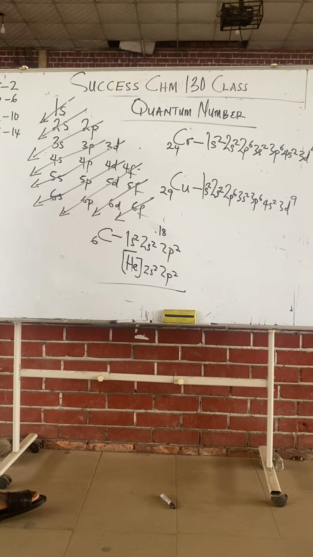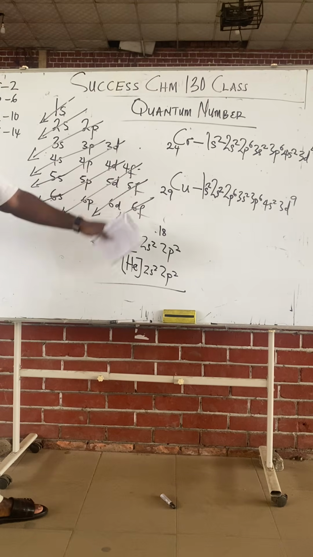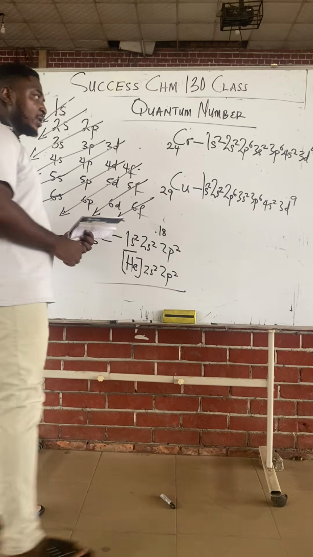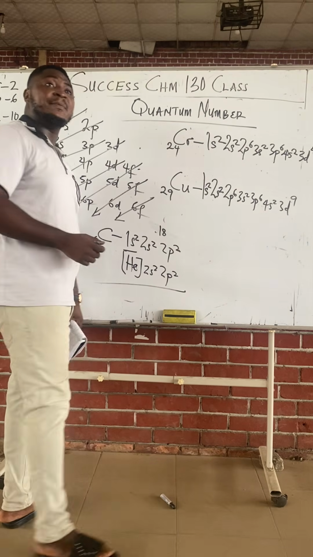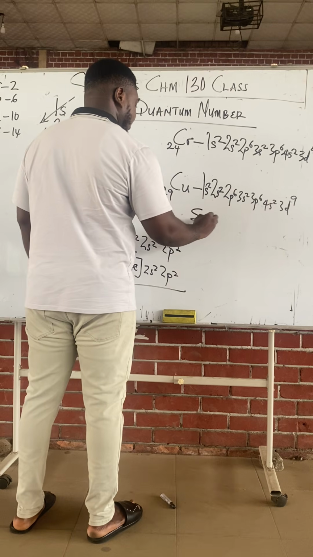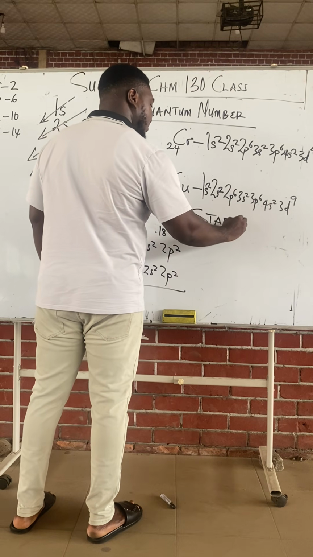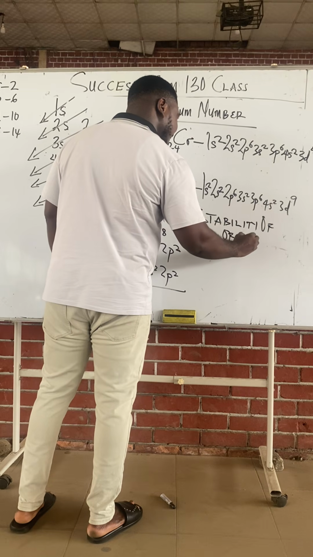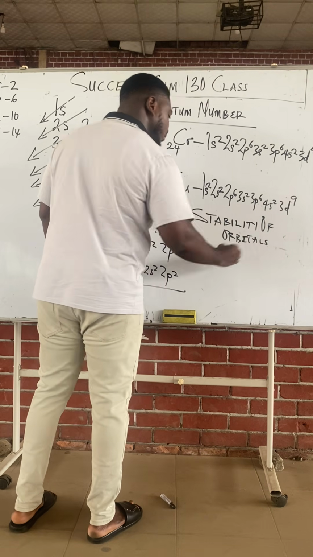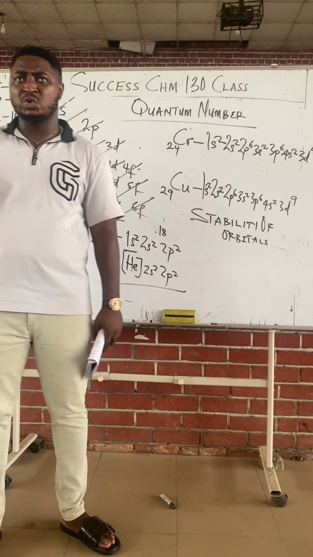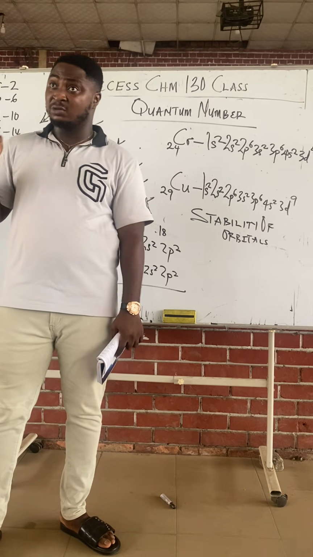I want to show you something. Following the rule, this is it, right? But you know that this answer is wrong. You know why it's wrong? It's what we call stability of orbital. Stability of what? Follow me. Class, orbitals are stable when they are singly filled all through, or when they are completely filled. Now follow me.